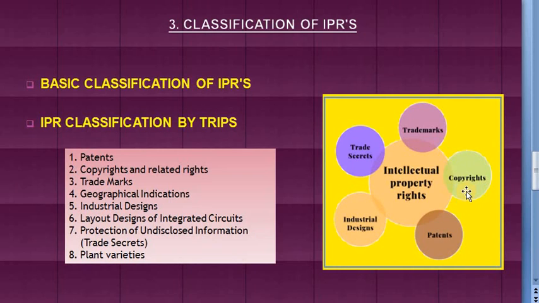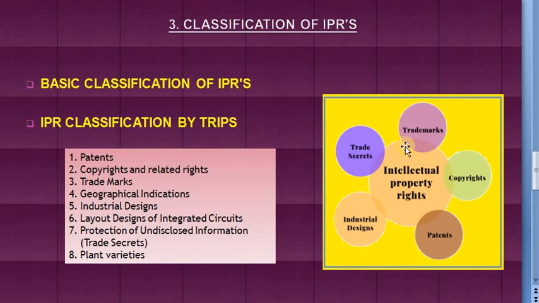Third category is trademarks. A trademark allows its owner to confirm the origin of his goods to the public. So example of trademarks include the distinctive names of products such as Coca-Cola as a logo or Maruti Suzuki as a symbol.